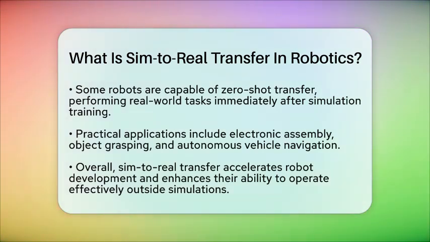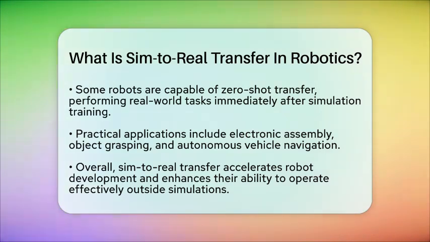Recently, some robots can go straight from simulation to real-world tasks without extra tuning. This is called zero-shot transfer and is especially useful in manufacturing and service robots, where quick adaptation is key.